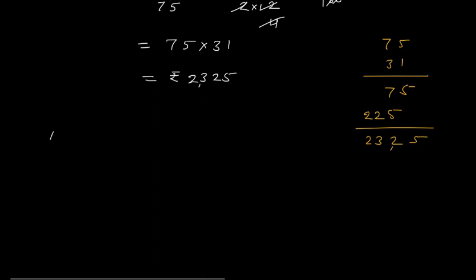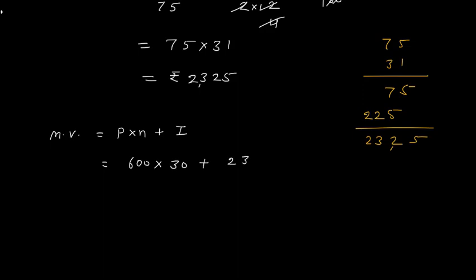And what about maturity value? So your maturity value is P plus I. Principal is rupees 600. And interest what you are getting is rupees 2000. Oh, sorry. P plus I, no. It is P into N plus I. Because I haven't deposited only 600. I deposited for 30 months. So it is P into N plus I. That is 600 multiplied by N is 30 plus I is 2325.